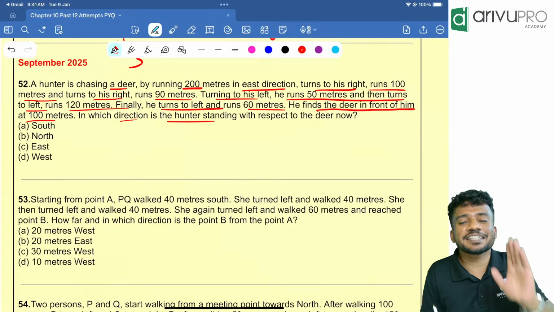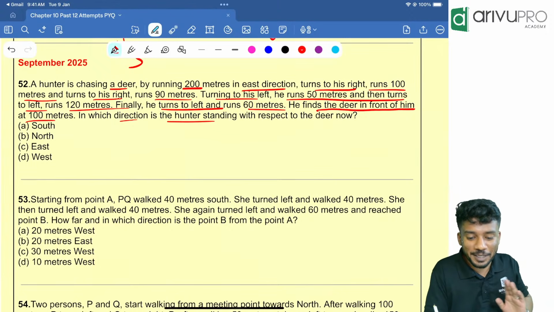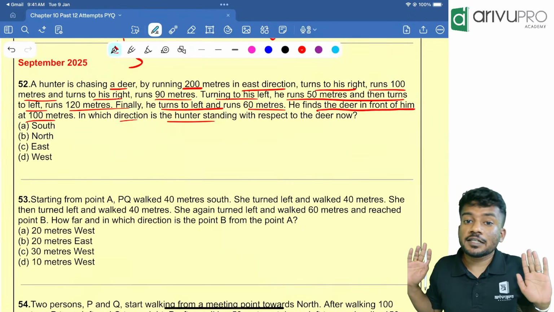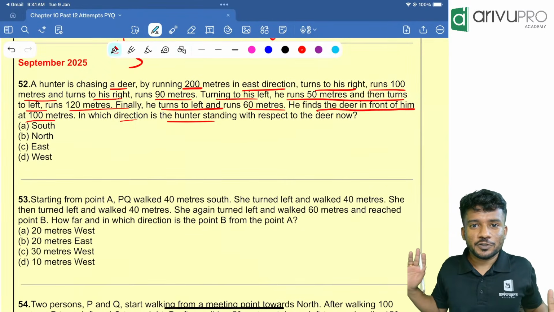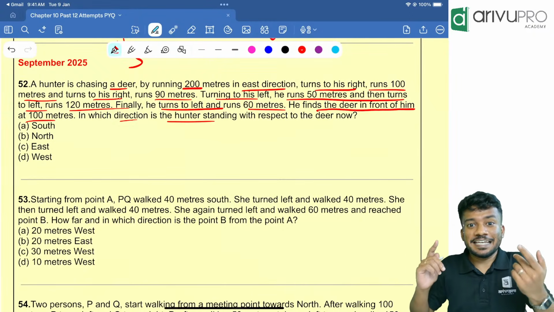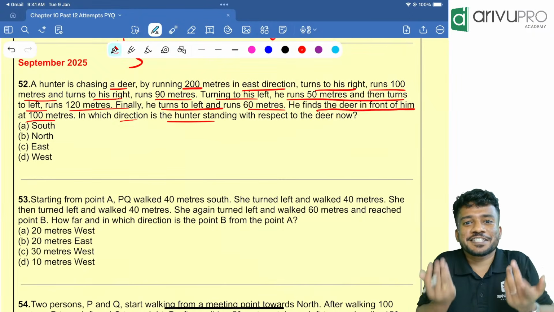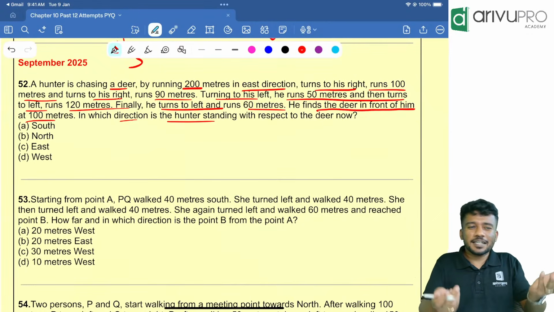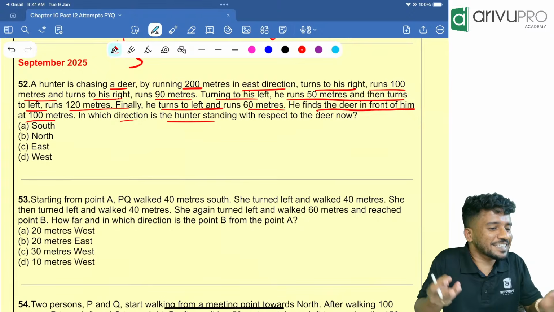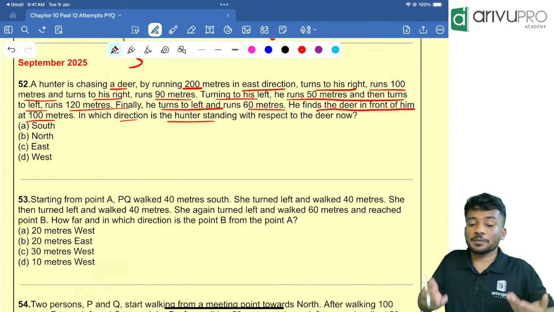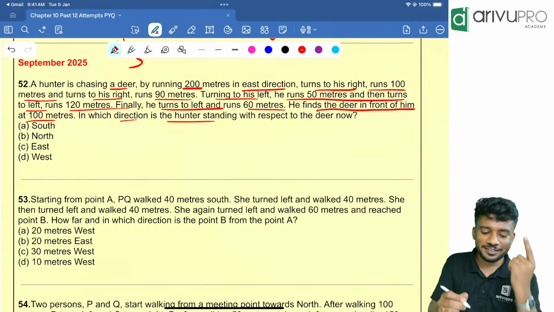Very easy question. I'll tell you the approach to solve this. We need to find which direction the hunter is looking finally, so that the deer will be looking at the hunter. Then you can take the opposite direction of whichever direction the hunter is looking. That's your answer. Very easy logic, but inside the exam hall, you will think too much and you might find it a little difficult, but that is the approach. If you get a similar question in the coming attempt, you can solve it in the same manner.